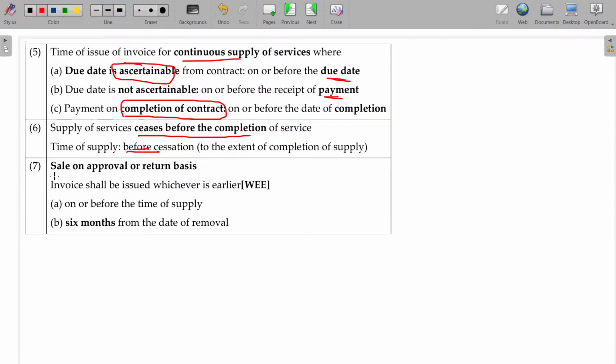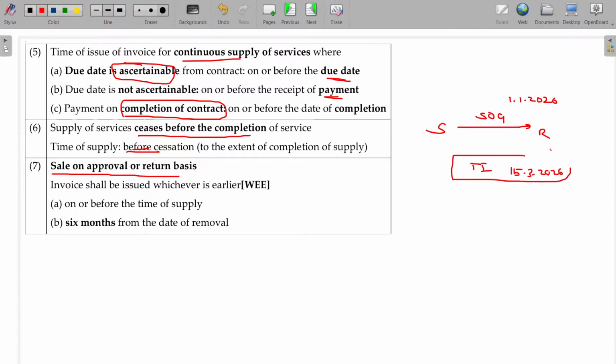The 7th one being sale on approval or written basis. Supplier, recipient, supply of goods, stating that you consume this goods, sir. Once you satisfy, you confirm that I am satisfied, then I'll raise the invoice. Okay. So in that case, on his confirmation only, the supply is confirmed, you have to issue the invoice only on his confirmation. For example, 1st January 2026, you are sending the goods. He gives the confirmation on 15th March 2026. Then tax invoice should be raised on confirmation.